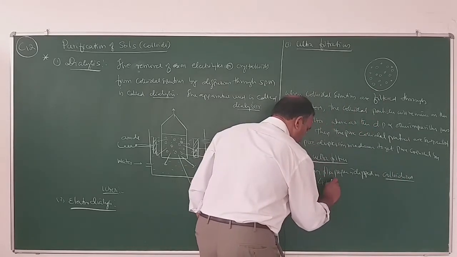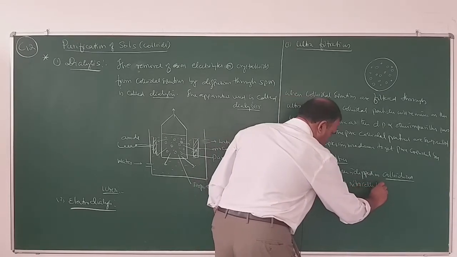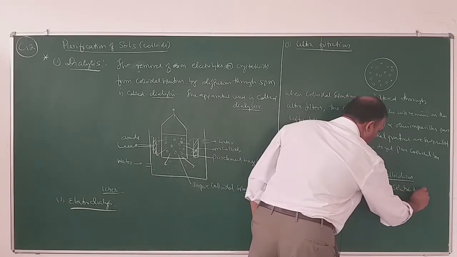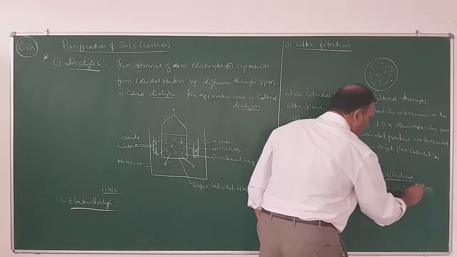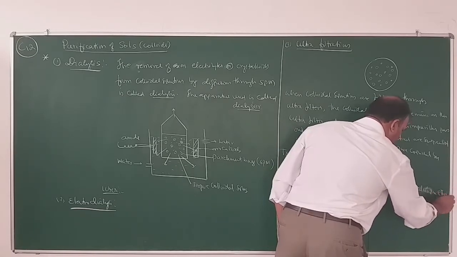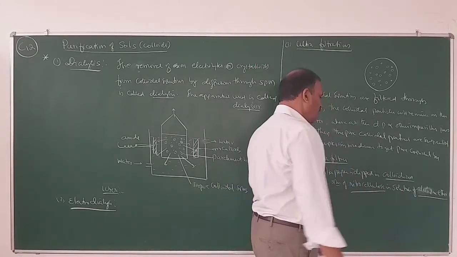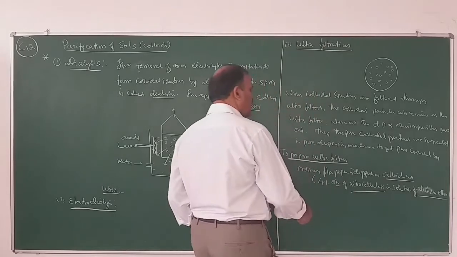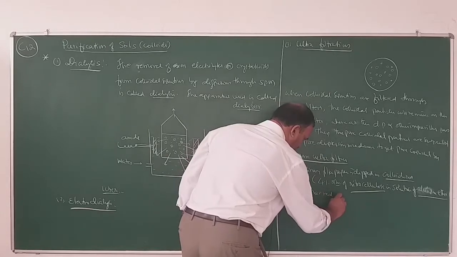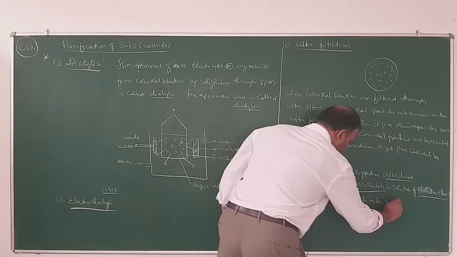It contains a 4% solution of nitrocellulose in a mixture of alcohol and ether. Then it is hardened in formaldehyde and dried.